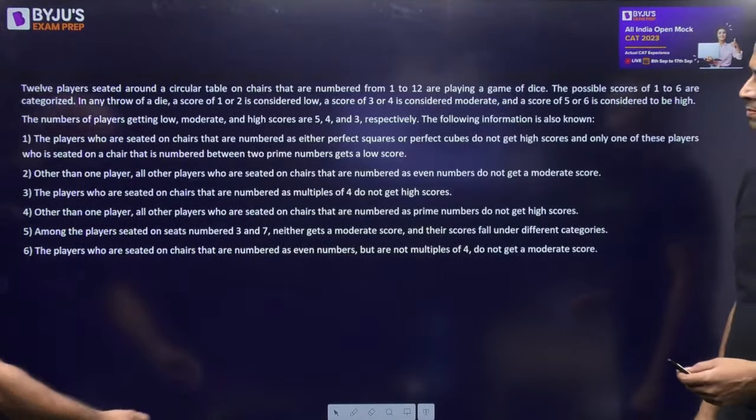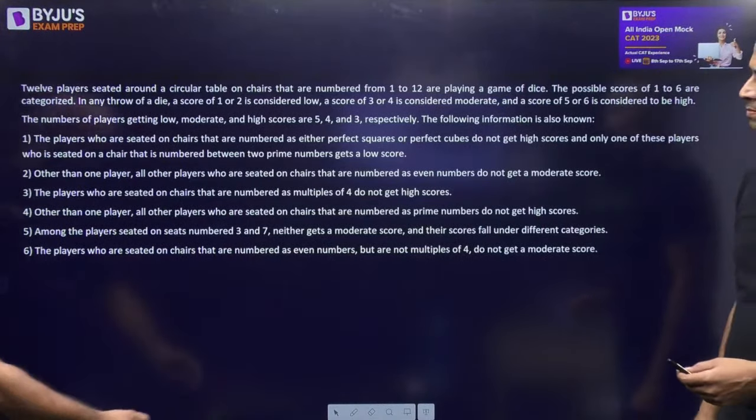So the first thing is we will be writing down the chair numbers. Okay, so there are 12 chairs. So Naveen sir is writing all the chair numbers. Okay, and these chairs are categorized into low, medium, and high score. So basically, they are rolling dice. Depending upon what number they are getting, we'll have to categorize them as low, medium, or high. 1 or 2 is low. 3 and 4 is medium or moderate, and 5 and 6 is high.